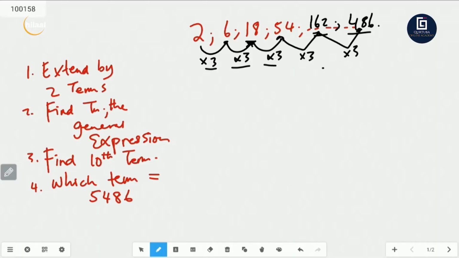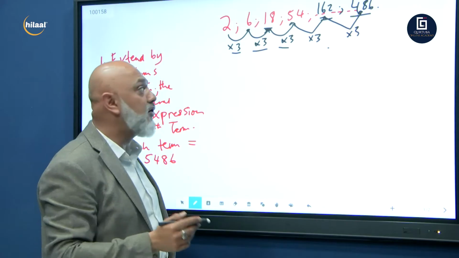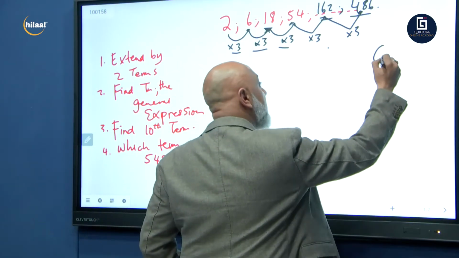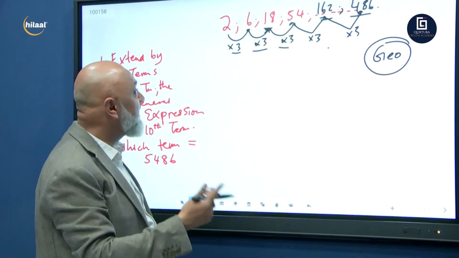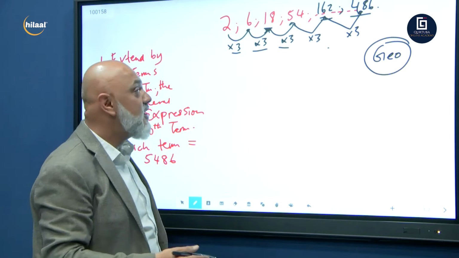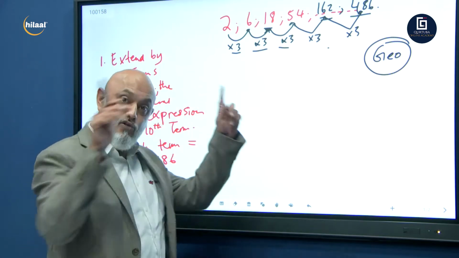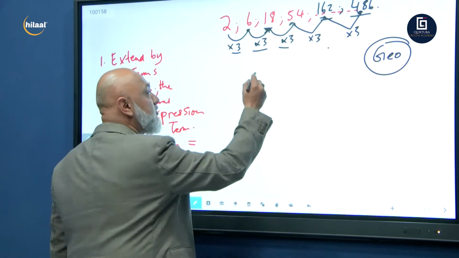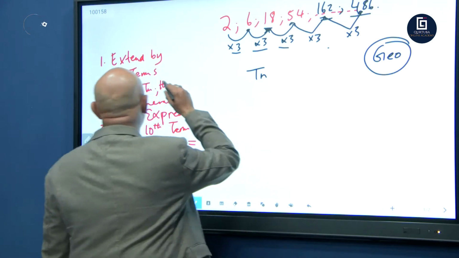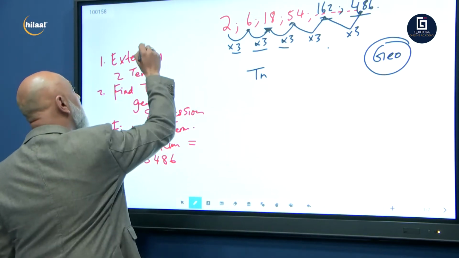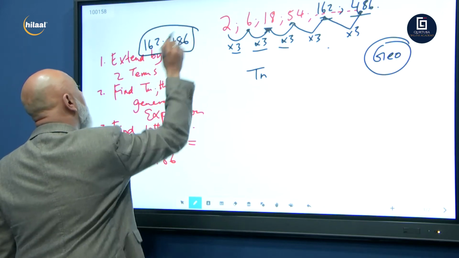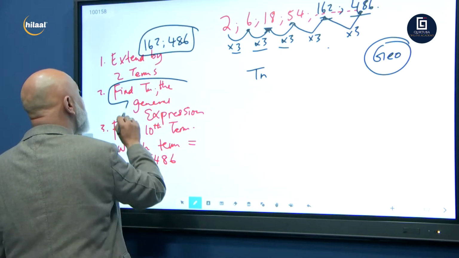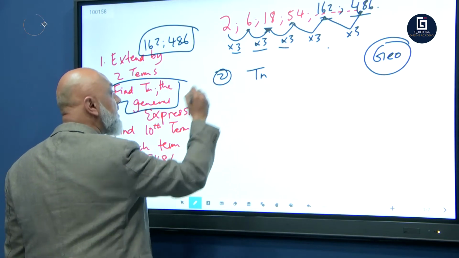Now we've identified that this is not arithmetic, so this sequence must be geometric. What's your formula for geometric? I gave it to you on your mind map. Geometric, Tn. So we've answered the first question, 162 and 486. Right. Find Tn, the general expression. So we're answering question number 2.